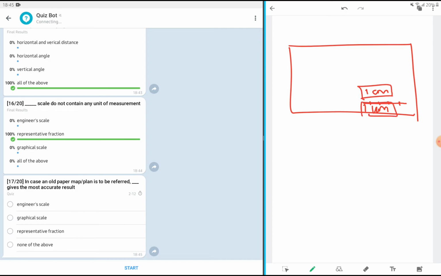Now what is the advantage of this scale? Even if we keep the paper and we refer to it after 10 years, the paper may expand or shrink, mostly the paper will shrink. When we refer to it after 10 or 15 years, or let's say after several years, the paper is going to shrink. But whatever distance is mentioned by this specific length, it is referring to length on this paper.